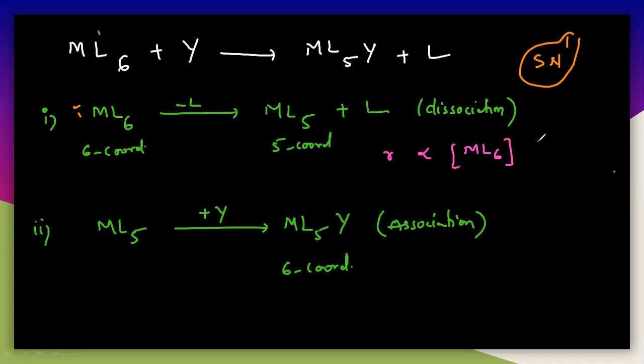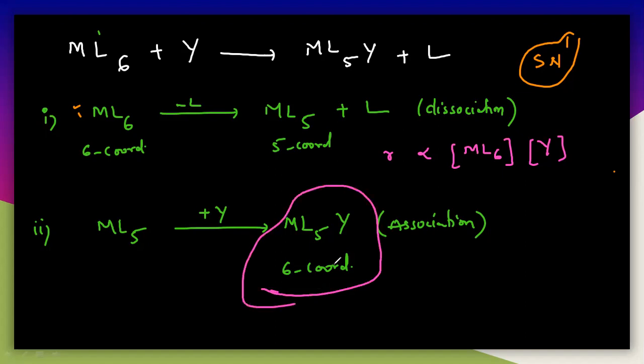It doesn't depend on Y. The rate of the reaction, the product formation, depends only on ML6, but not Y.